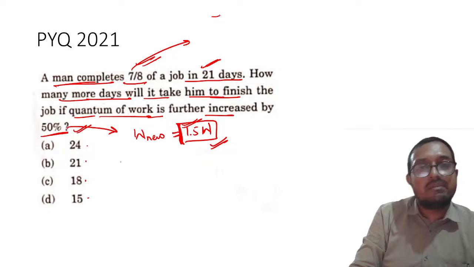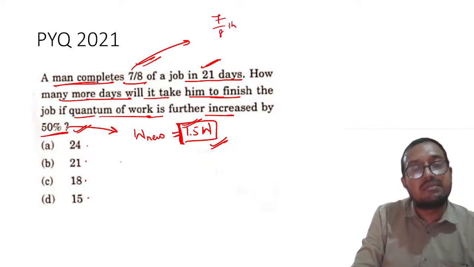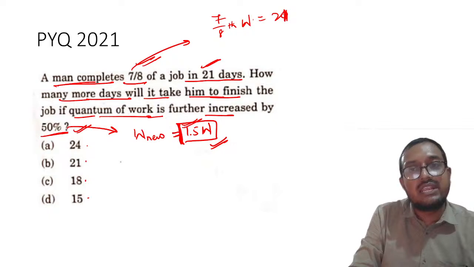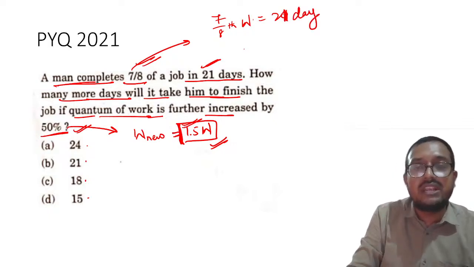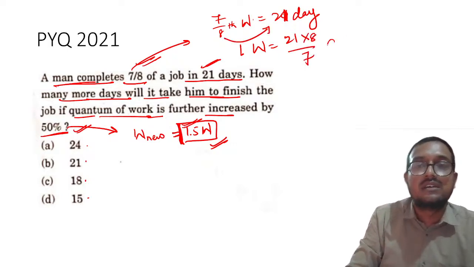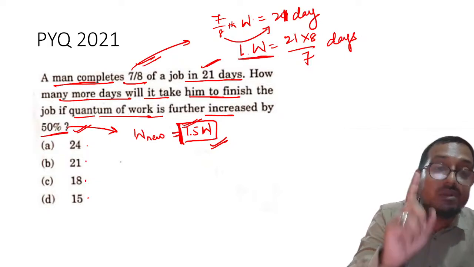Okay. Now 7 by 8th job. Please remember 7 by 8th of the work is done in 21 days, right? So how many days will it take to complete one work? It will be nothing but 21 multiplied by 8 divided by 7. I will shift this towards this, right? So my dear students, now you have to complete 1.5 work.